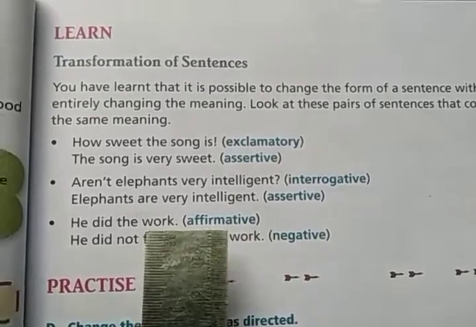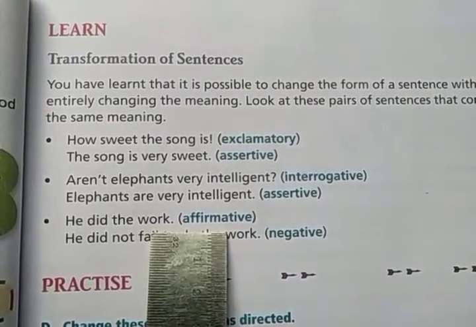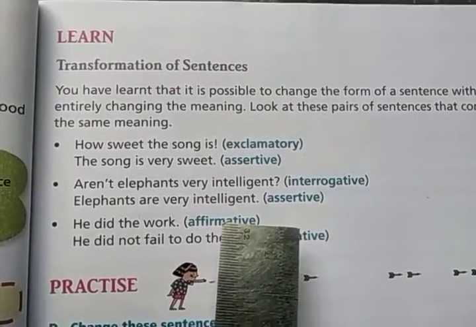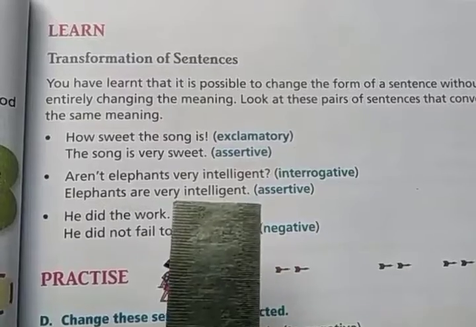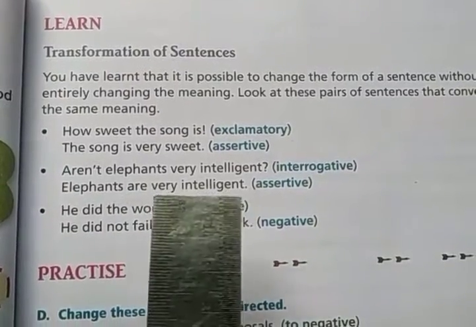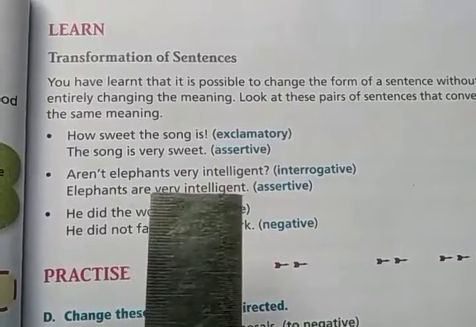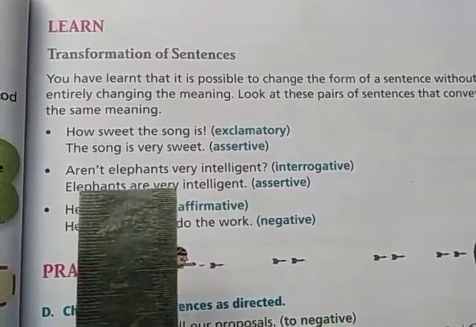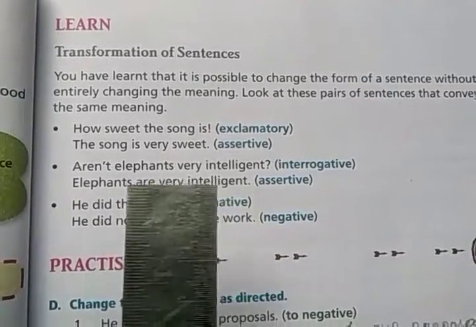In the same manner you can also cite some examples like he is good. He is good, a positive sentence. He is not bad. This is a negative sentence. He is good and he is not bad. The meaning is the same, right? But the form is changed. The first one is positive and the second one is negative, but the meaning is the same.